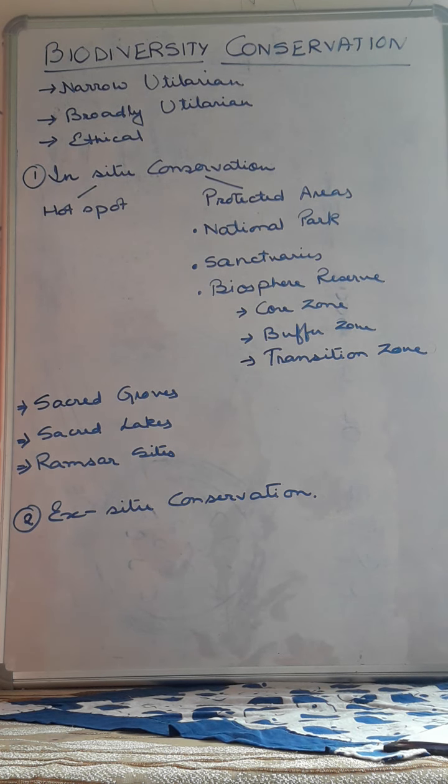And third is the ethical issues. Ethical issues include the humans. When we people evolved, at that time only, the different types of plants and animals also started evolving. So for that purpose, and legally and ethically also, it is necessary to conserve the biodiversity.